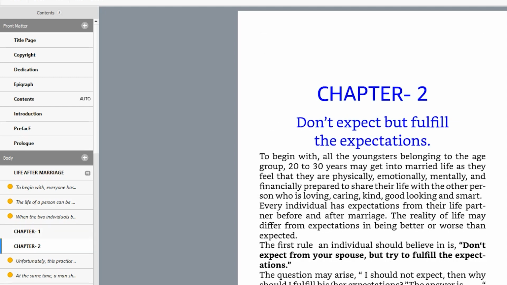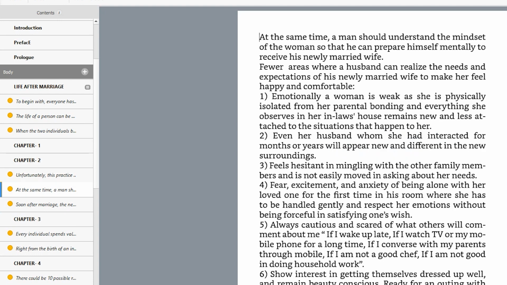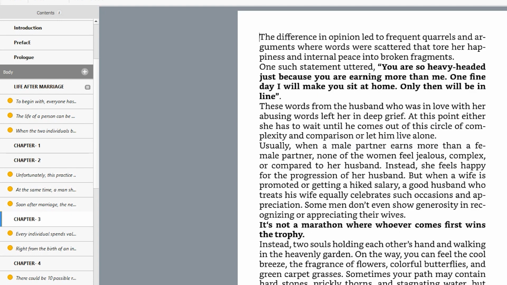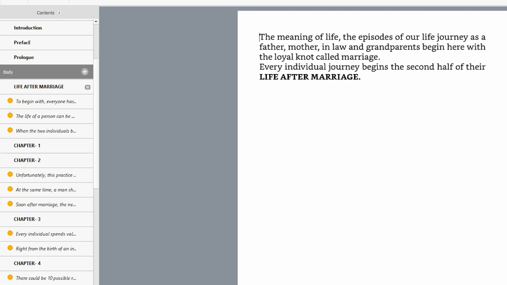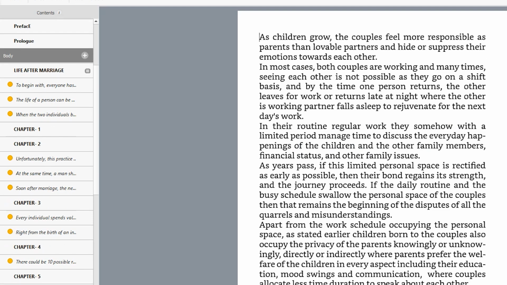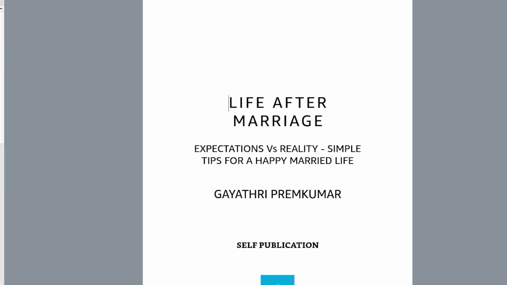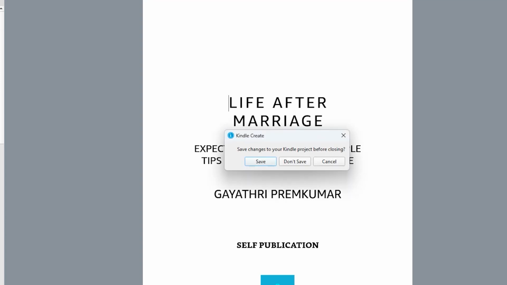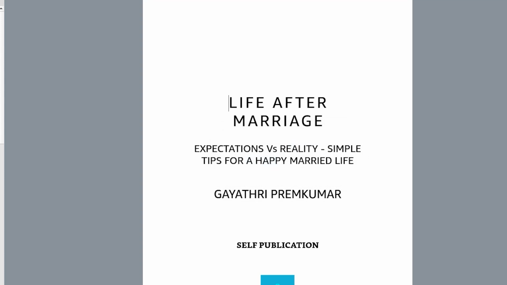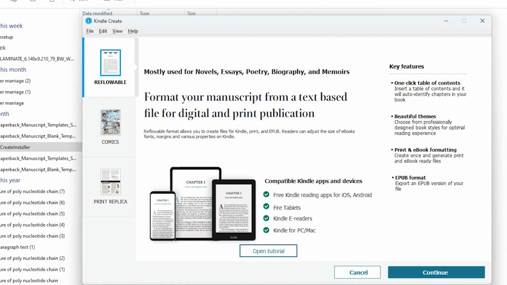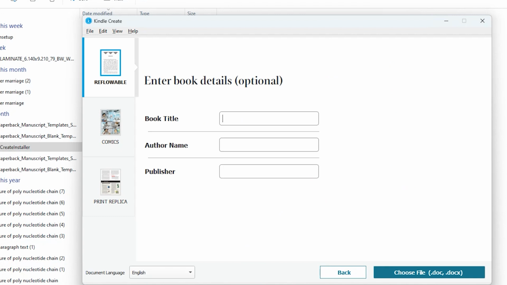So this is a preface, and then it comes back to the introduction, and that follows with the chapter content. Here again you have the typing format, such as leaving space between the lines, whether you can bold, which font size has to be applicable, and the format. Once you read the doc on what format has to be uploaded, you will get a clear picture. Once that part is over, you can save the project. Once you save, it is saved in your system.